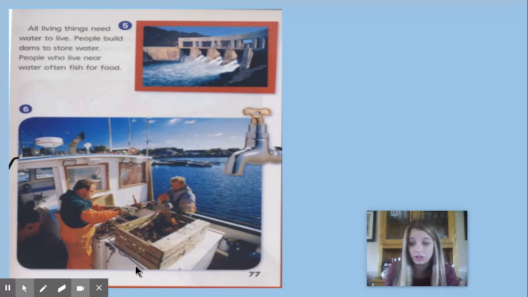So, how are ocean water and river water different? Well, ocean water is salty and river water is fresh. So, we use rivers, lakes, and oceans for recreation and travel from place to place.